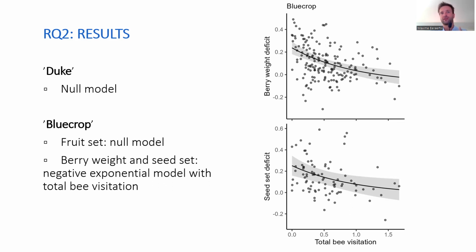And this negative exponential model is quite interesting because we can see that with increasing total bee visitation, the pollination deficits decrease more strongly, compared to when total bee visitation increases even more, where this decrease in pollination deficits becomes less pronounced.